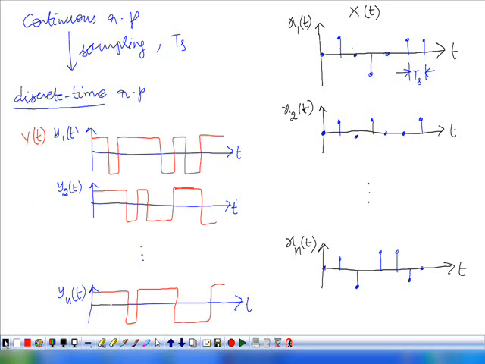Now sample this process at equal intervals of time with some sampling rate or sampling interval Ts. Then let this be one sample that we obtain, and this is another sample, like this.